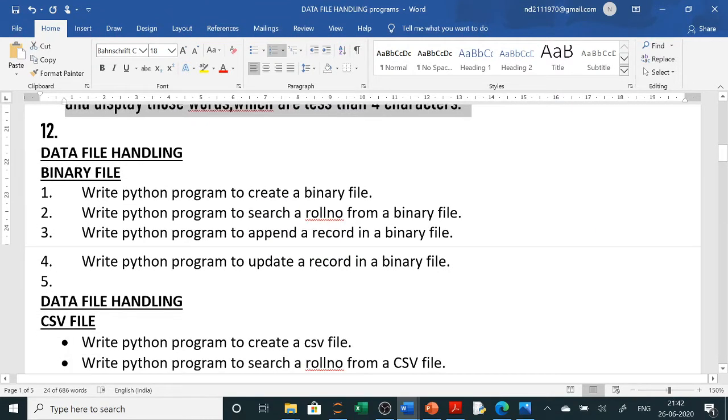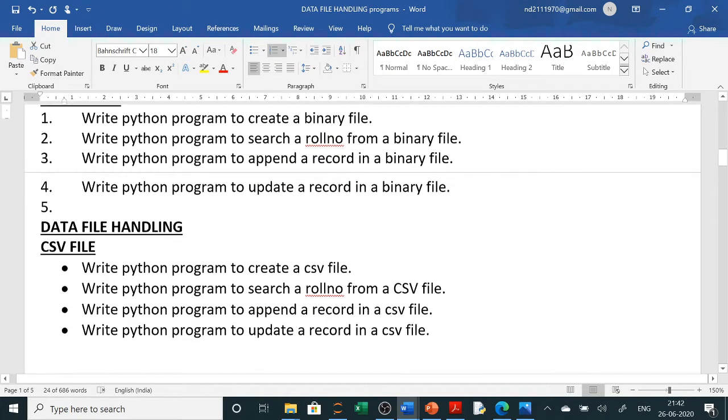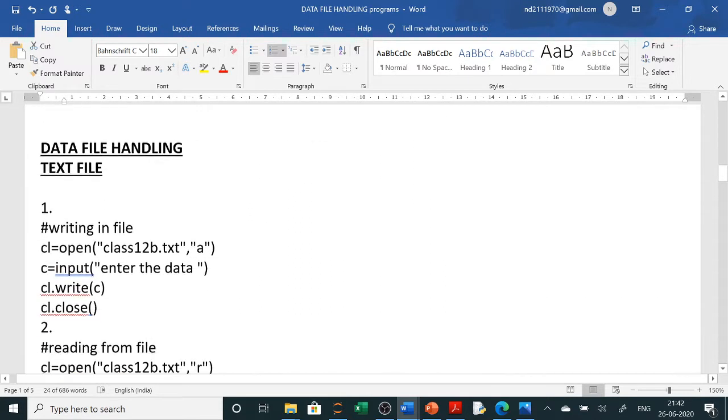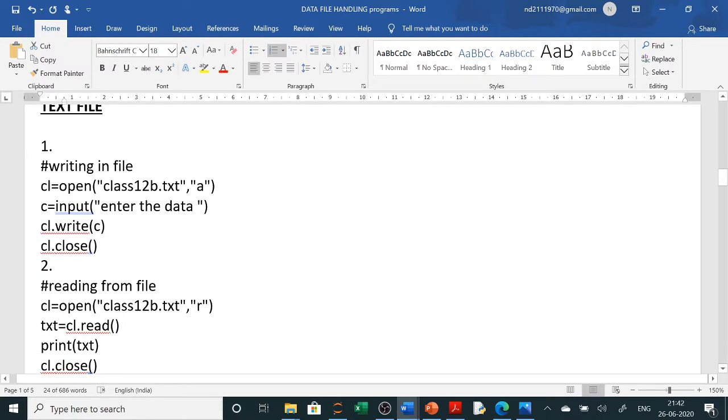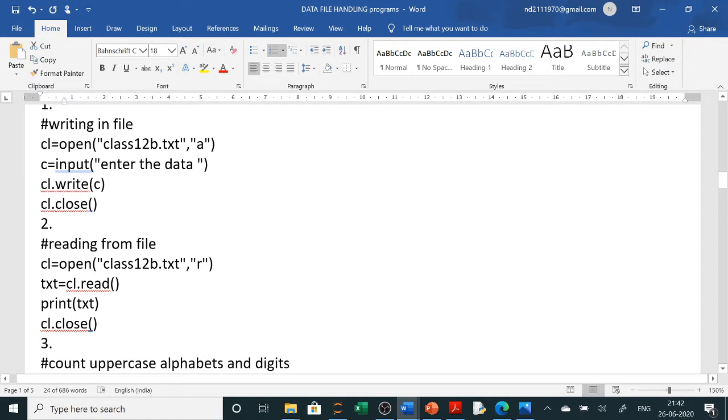Then the binary file will be in that form using import pickle. Then the CSV file we will do. In text file, for writing, you will open the file in append mode or write mode, then input the data, write it and close it. So only four line commands for writing. Simply open the file in write mode or append mode; append will keep adding at the end. Take the data from the user through the keyboard, write it in that file, and then close it. So this much only you have to do.